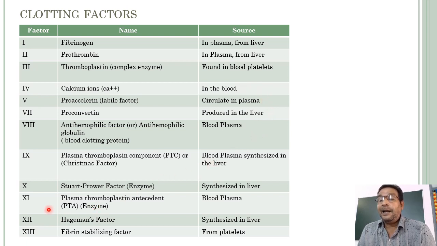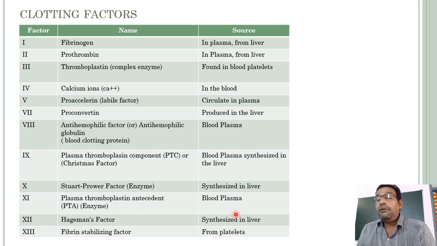And factor 11, plasma thromboplastin antecedent, PTA. The 9th factor is PTC, but the 11th factor is PTA. This is present in the blood plasma. Next, factor 12, Hageman's factor, synthesized in the liver.